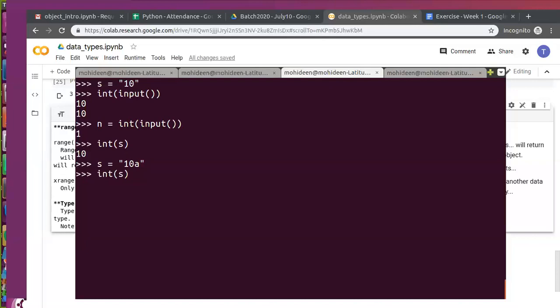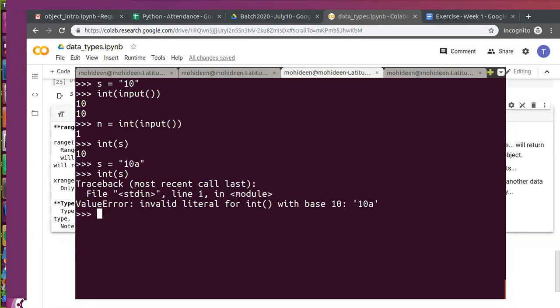So value error will occur before type error. If Python identifies the value was fine, then only it will be converted into an object. Then only if you use something different or weird will you face a type error. So if type error is avoided, you'll face a value error because you won't be able to convert 10a into an integer. But 10 we can convert into an integer. It is possible. Got it? So I said the single rule: type conversion is possible only if the source data type supports the destination.